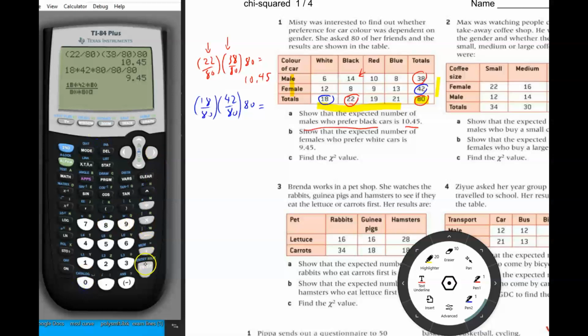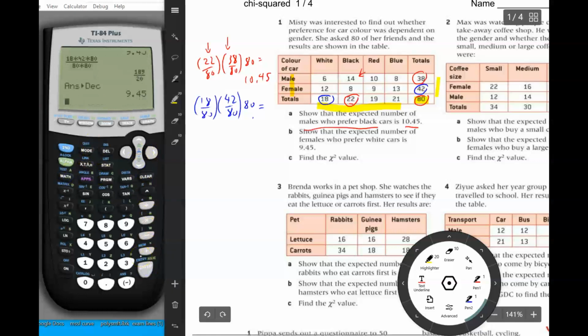See, that's maybe the easiest way to do it. And that gives us 180 divided by 20, and if we want to see the decimal version of that, we go into math, and then we put decimal, enter, 9.45.